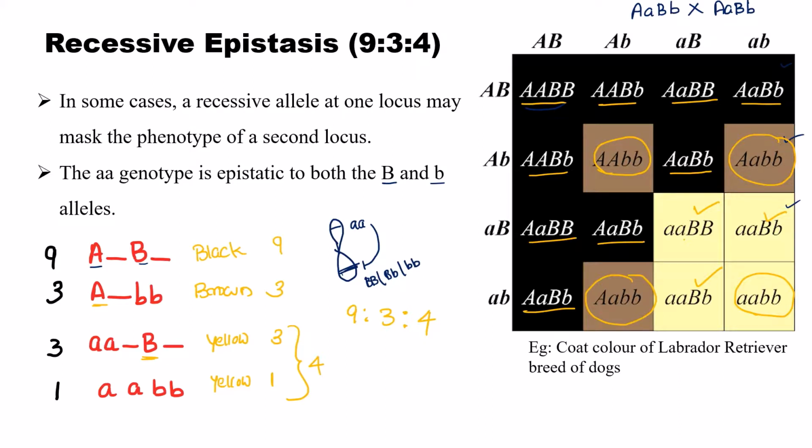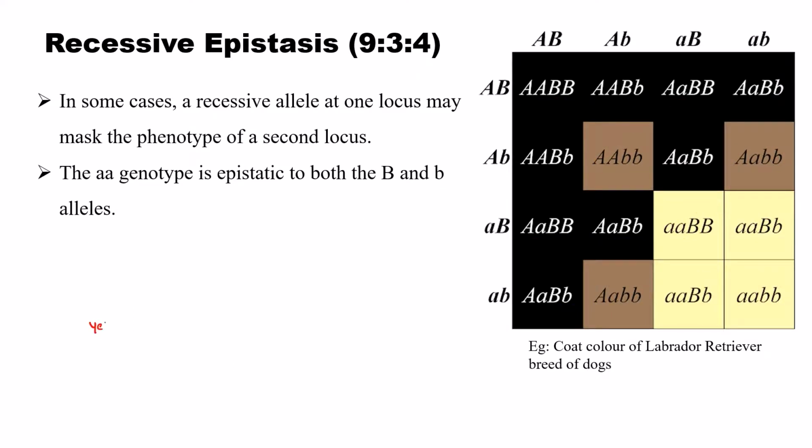This you have to remember. We can write the pathway. Yellow color is converting to brown color. Brown color is converting to black color. So the dominant form of the gene A will convert yellow color to brown color, and the dominant form of the gene B will convert brown color to black color. If both dominant forms of the genes are present, if both capital A and capital B are present in the genotype, then we will get black color.